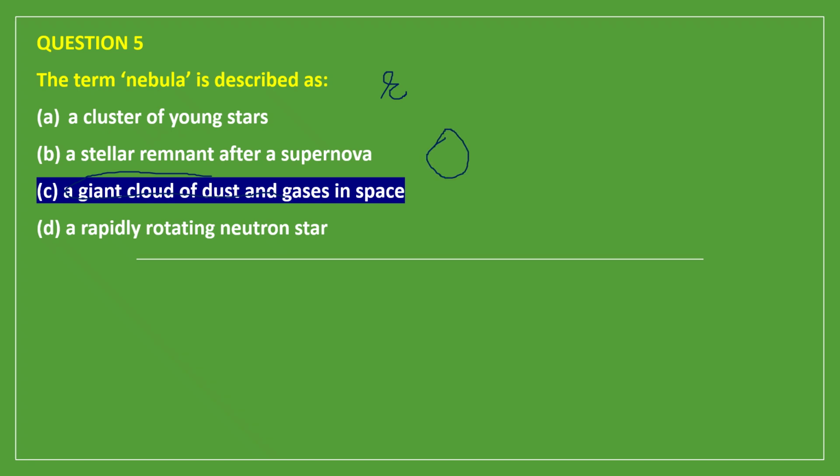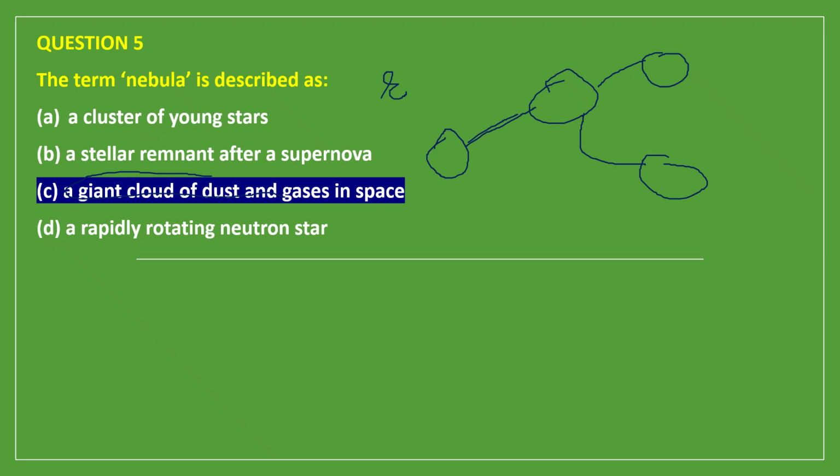First, in space there is a nebula, then the nebula combines and consolidates and becomes a giant star. And when a giant star dies, when the giant star is bigger than the Chandrasekhar limit, then it will become a red giant, and if it is smaller than the Chandrasekhar limit, then it becomes a dwarf star.